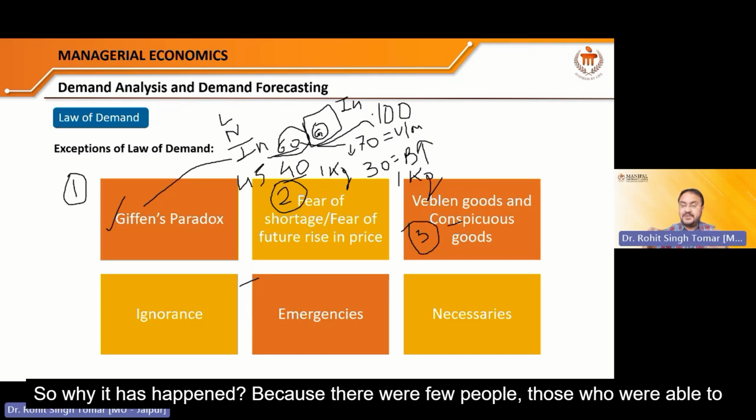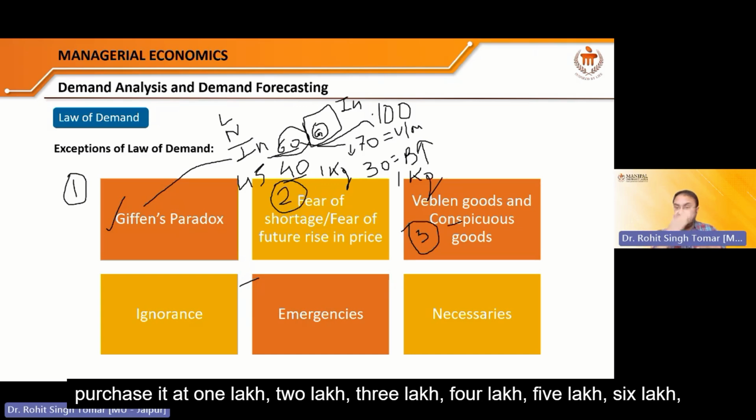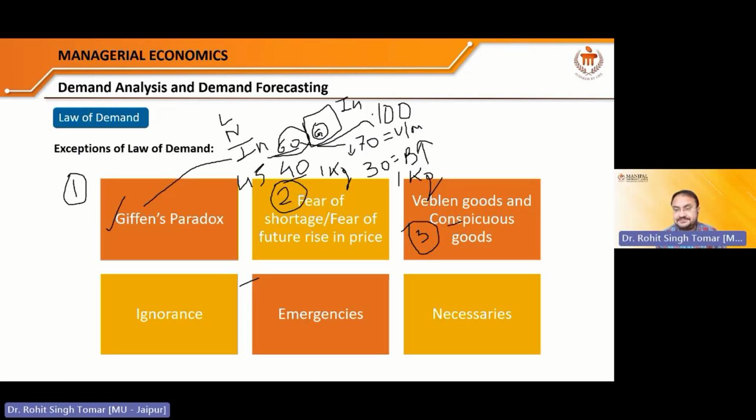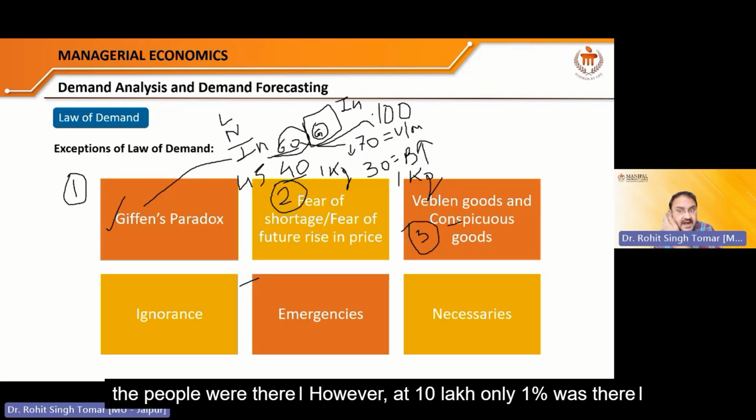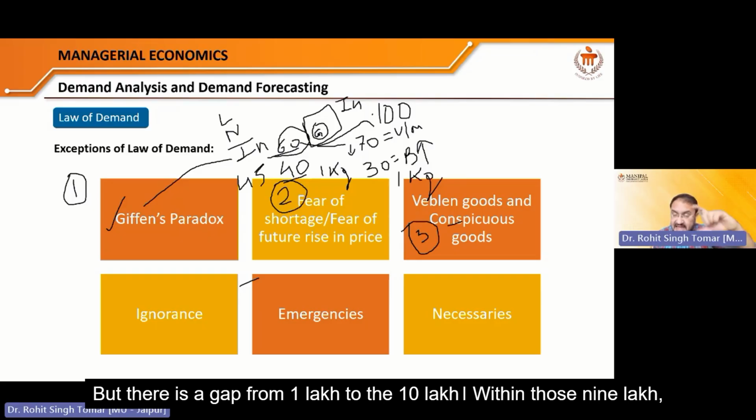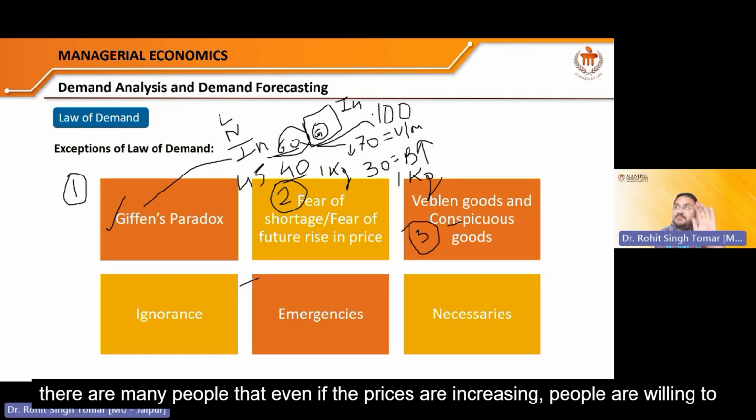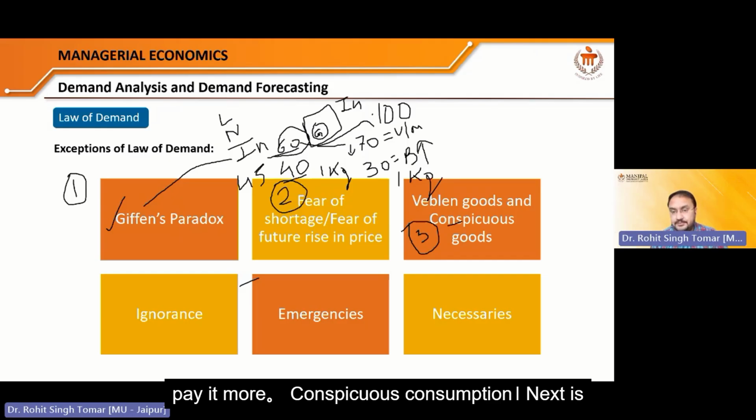So why has it happened? Because there were a few people who were able to purchase it at 1 lakh, 2 lakh, 3 lakh, 4 lakh, 5 lakh, 6 lakh, until 10 lakh. The people were there. However, at 10 lakh, only 1% was there. But there is a gap from 1 lakh to 10 lakh. Within those 9 lakh, there are many people who, even if the prices are increasing, are willing to pay more. Conspicuous consumption.